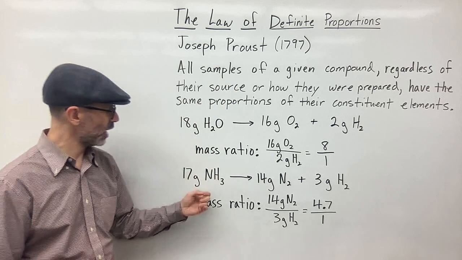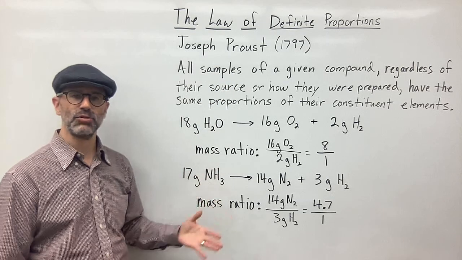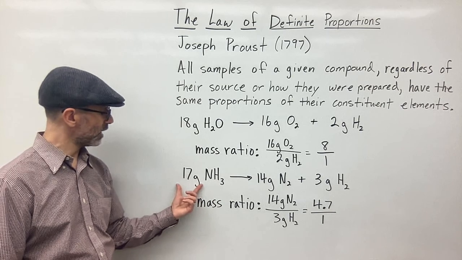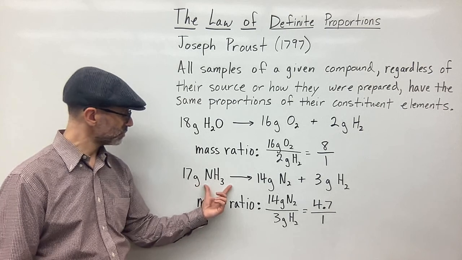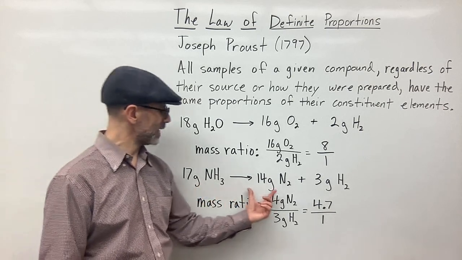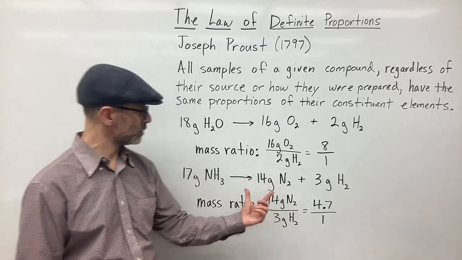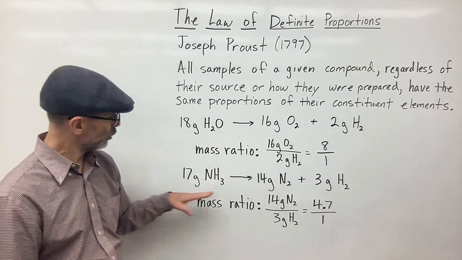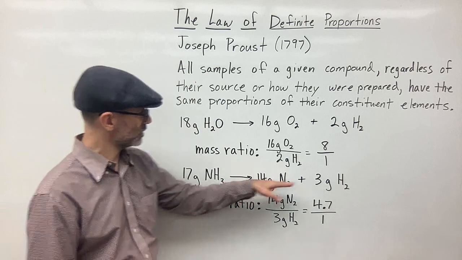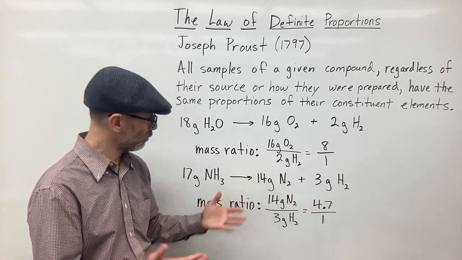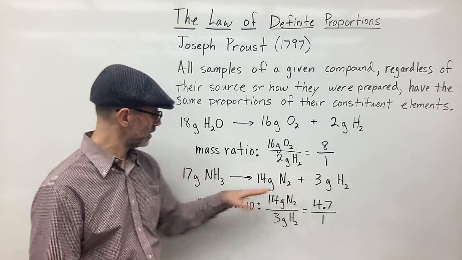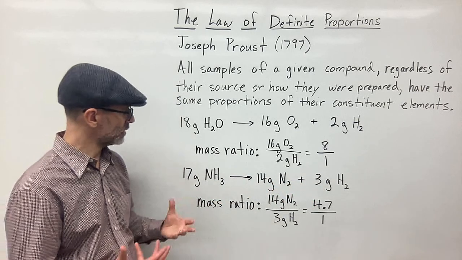Here is another example. Here I have NH3. NH3 is ammonia. And so in this example, I have 17 grams of ammonia, and I break that down and I get 14 grams of nitrogen and 3 grams of hydrogen. Again, you could see that mass is conserved. So Lavoisier would be looking at that. Oh, look, 14 plus 3 is 17. That equals this side. Mass is conserved.